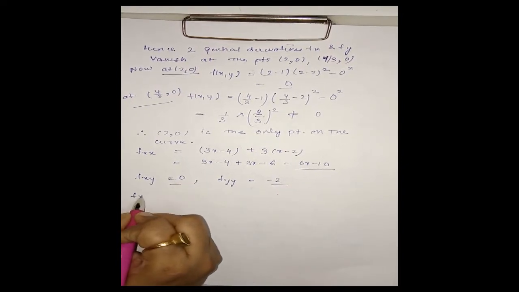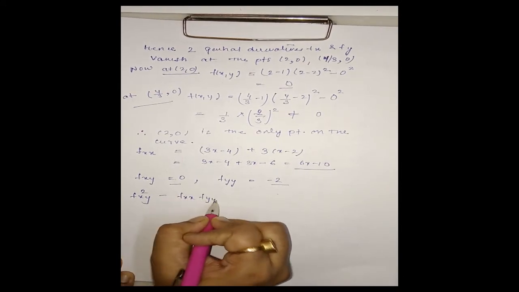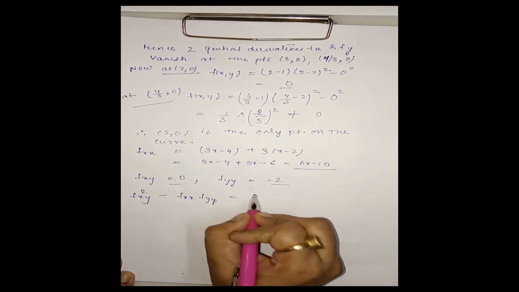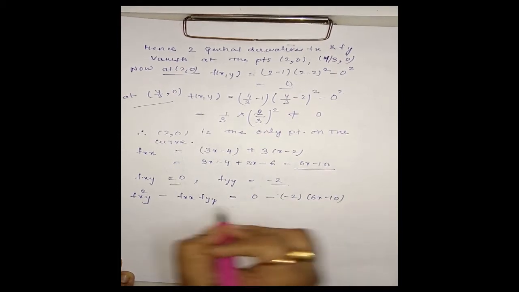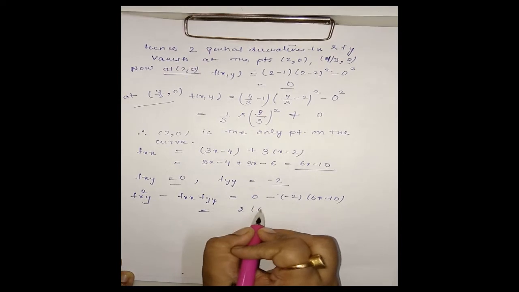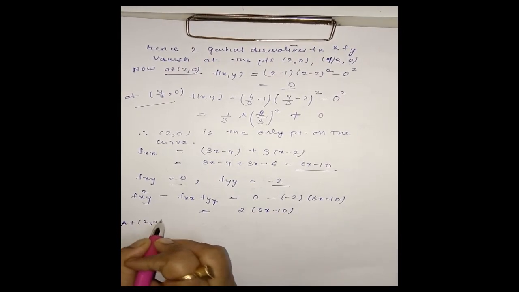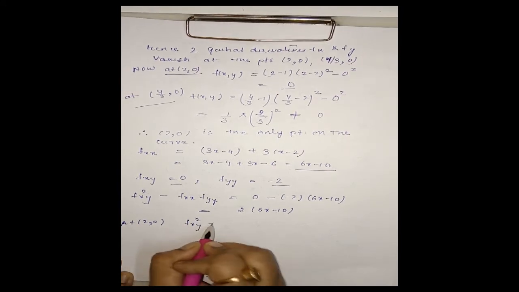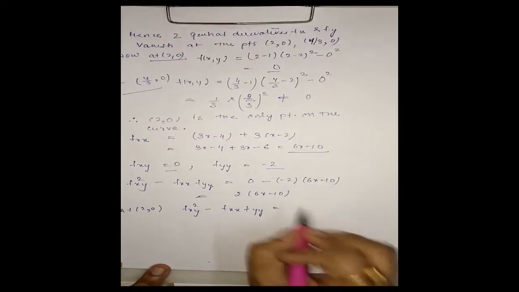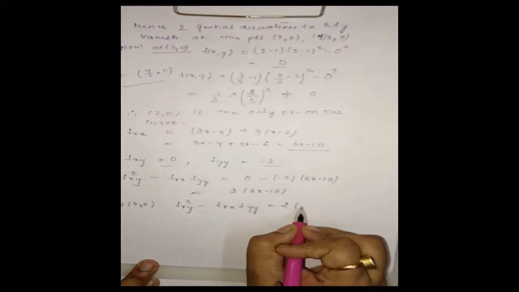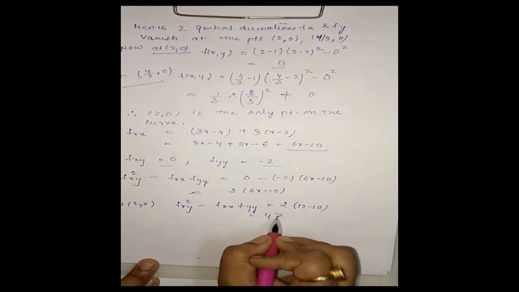Now, on substituting these values in the expression, we get 2 into (6x minus 10). Now at the point 2, 0, this value comes out to be 2 into (6 into 2, 12 minus 10), that is 2 into 2, which is 4, greater than 0.